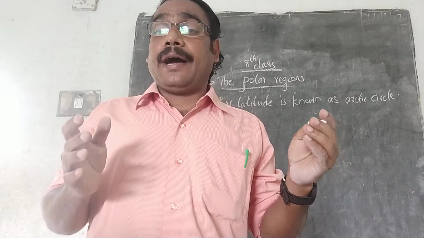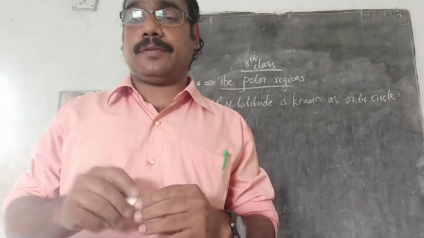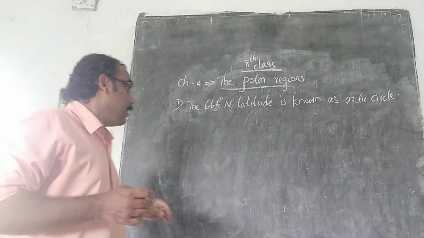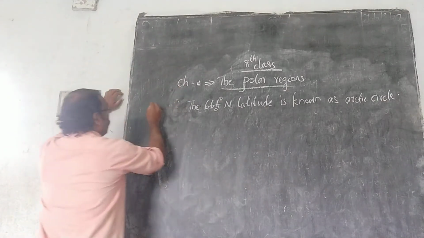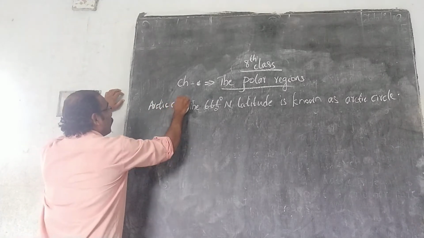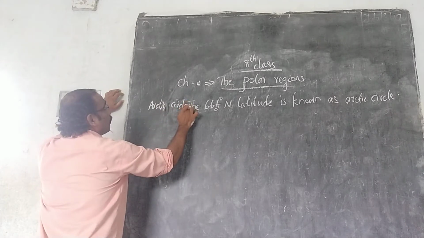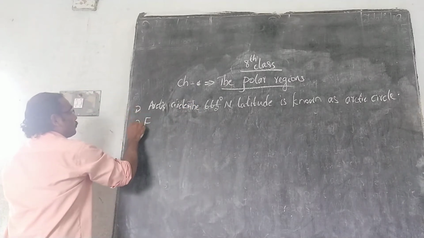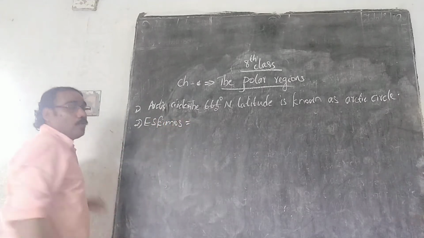Now, icebergs. What is the meaning of iceberg? Before that, Eskimos. I already told you. The native people of the tundra region are called Eskimos. Okay. Arctic Circle I did not write. Eskimos. Who are Eskimos?